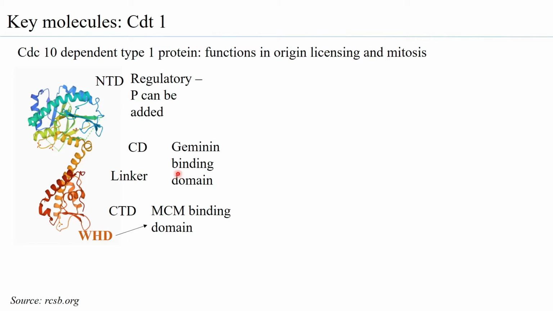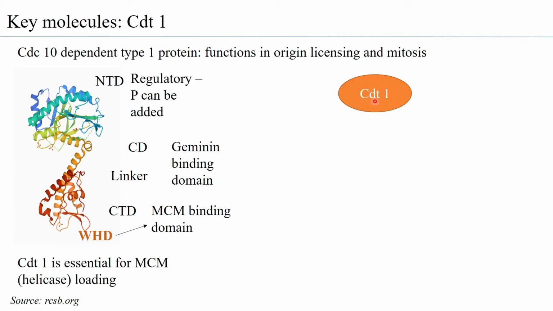So, CDT1 is considered to be a conserved molecule across species. CDT1 is essential for MCM loading and thereby its role in what is called origin licensing. So let us look at how it is actually helping the MCM to be loaded on the origin replication complex.